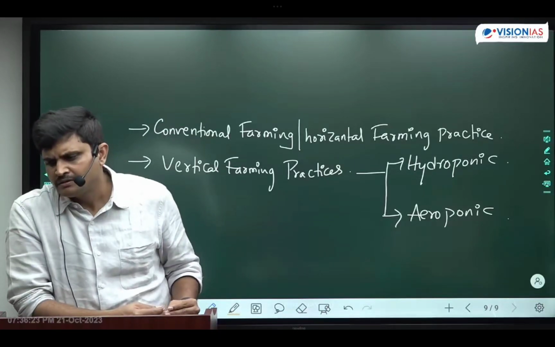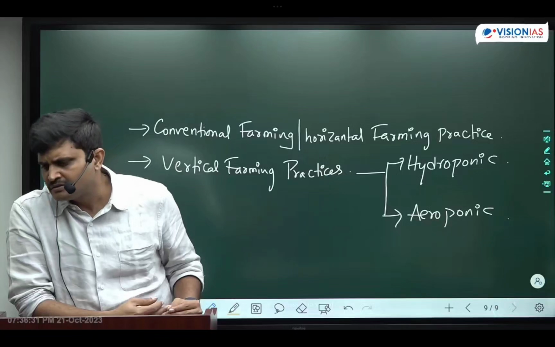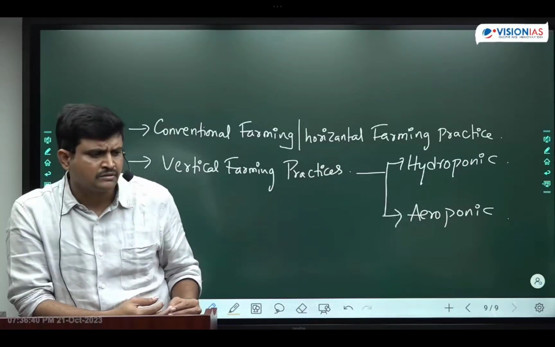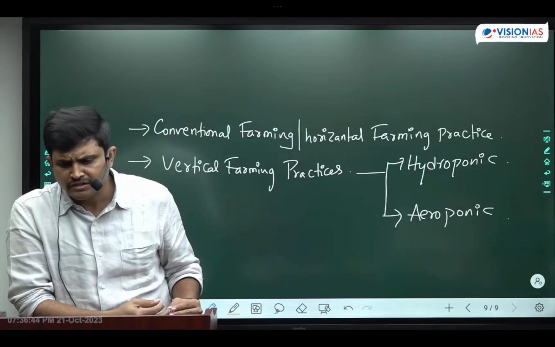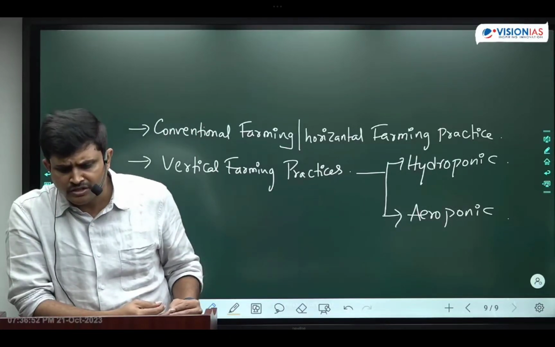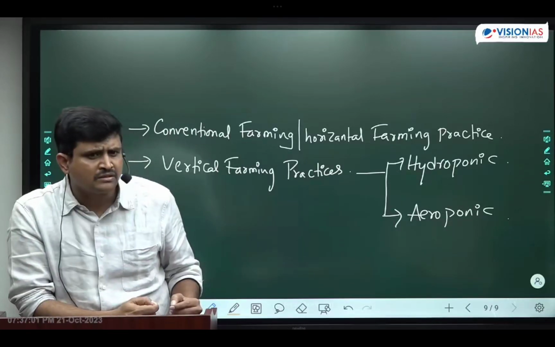Especially in case of India, we can create a knowledge production society rather than a knowledge consumer society.